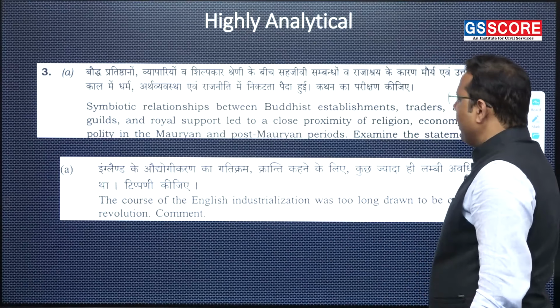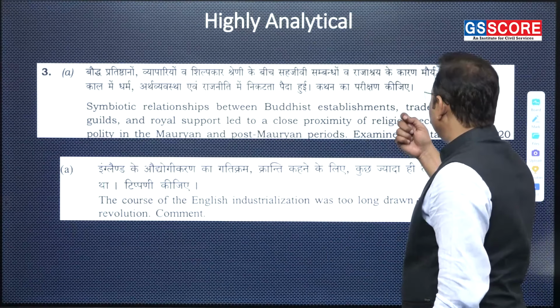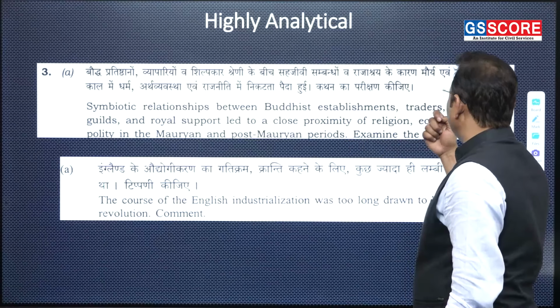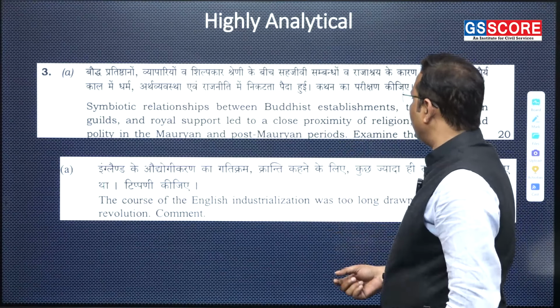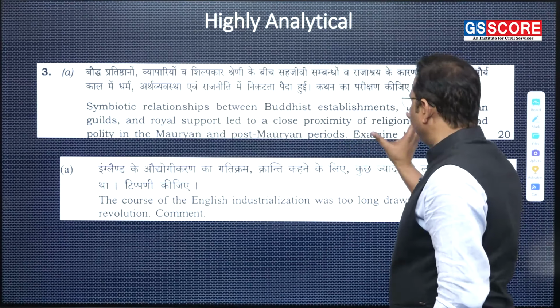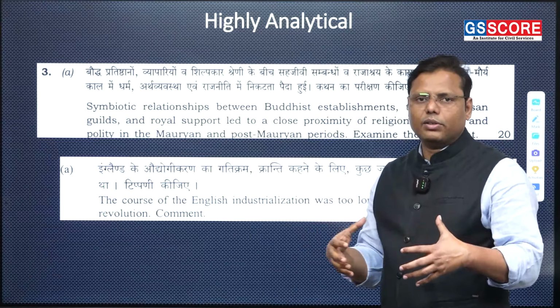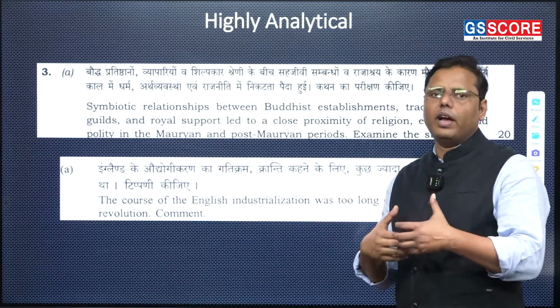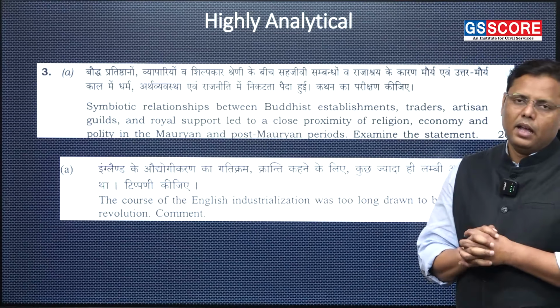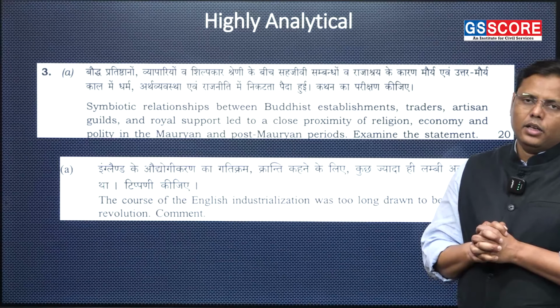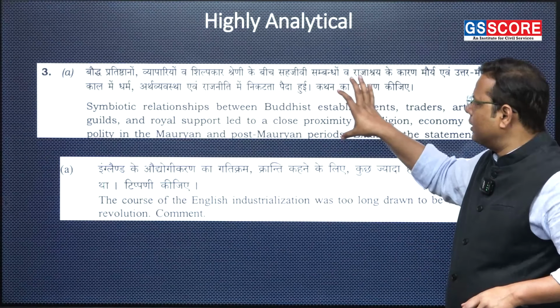Examine the statement. Now, it is asking you to make a connection between the Buddhist establishment, traders, artisan guilds and the royal support. So, there are four different kinds of institutions. They have been merged together and you have been asked to find a sort of symbiotic relationship among them. So, this is a very conceptual question.